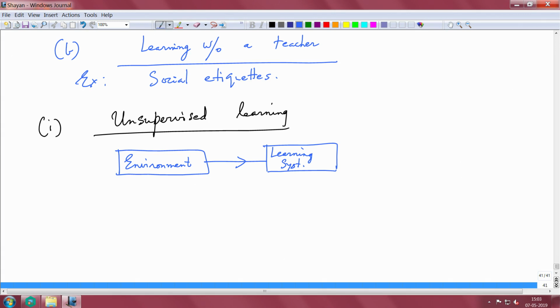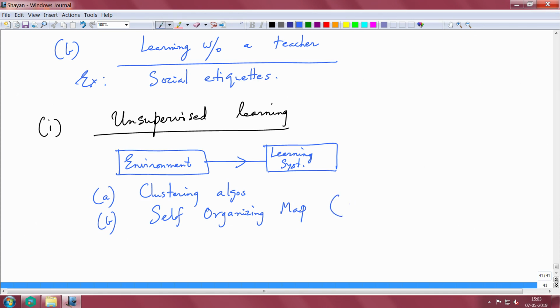A good example would be clustering algorithms in general, and the self organizing map is also an example of an unsupervised learning paradigm. Even the SOM does clustering, but there is much more to the SOM because there is a competitive learning mechanism within the self organizing map. So, I will kind of distinguish the SOM against a general clustering algorithm such as the rudimentary k-means.